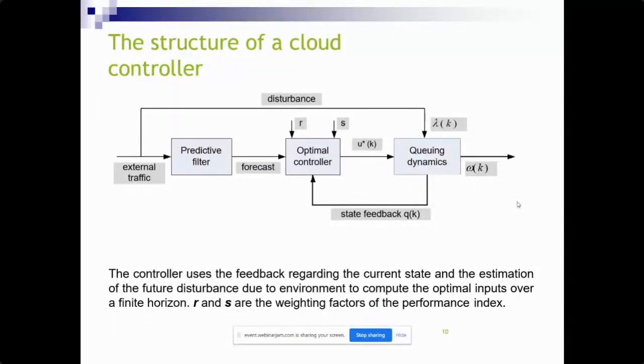The controller is used to give feedback regarding the current state and estimation of disturbance due to the environment, to compute the optimal inputs over the finite horizons. The predictor filter works on the external traffic and forecasts it, and the optimal controller gives different weight factors to perform the index and dynamic queuing, and it gives feedback to the optimal controller.